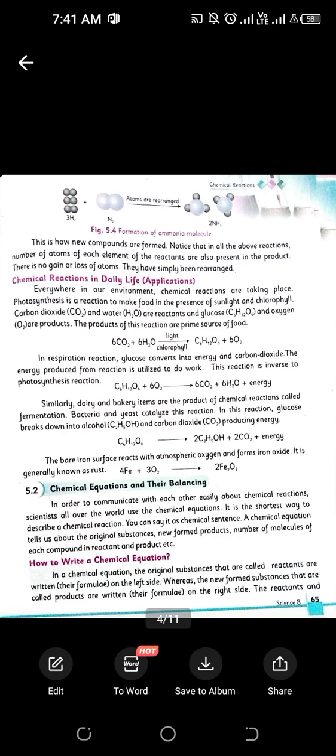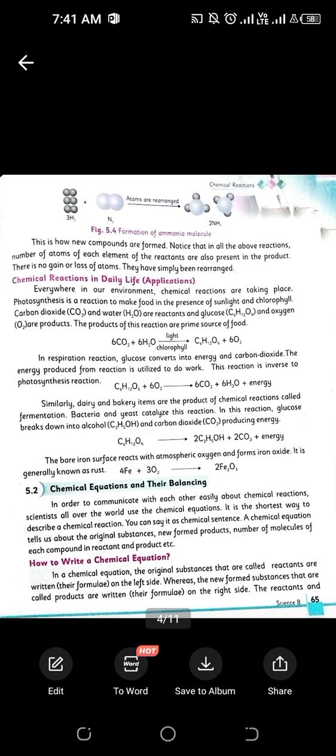Then we have so many more examples, like dairy products in which fermentation occurs. Bacteria and yeast are the catalysts for that reaction, and glucose breaks down into carbon dioxide and alcohol.